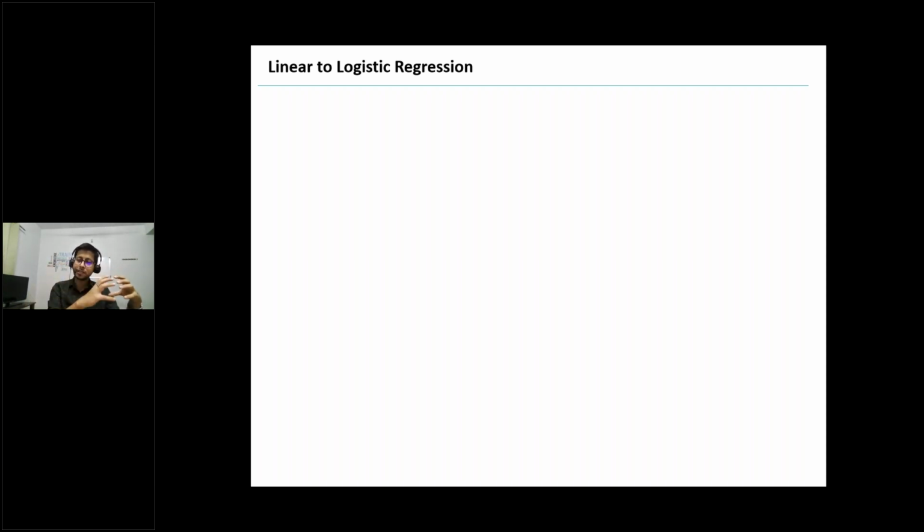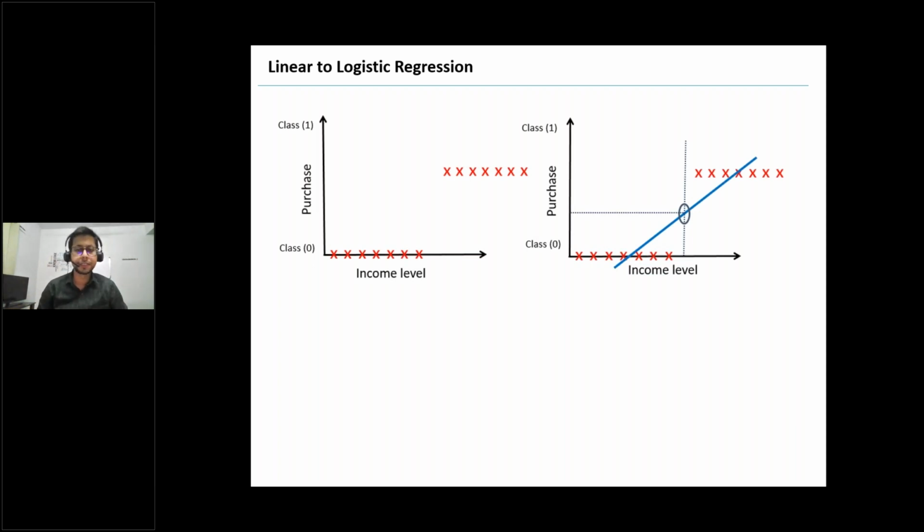What were the limitations of linear, and why did we go to logistic? Let's first understand why we cannot use linear regression for a classification problem. Then we'll see what advancement happened on linear regression, what transformation we did on linear regression, so that we can use it for logistic regression.